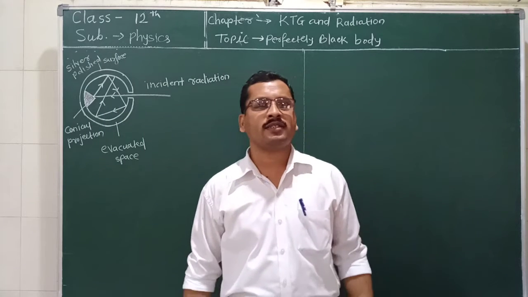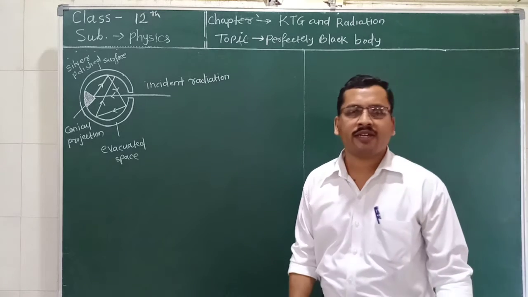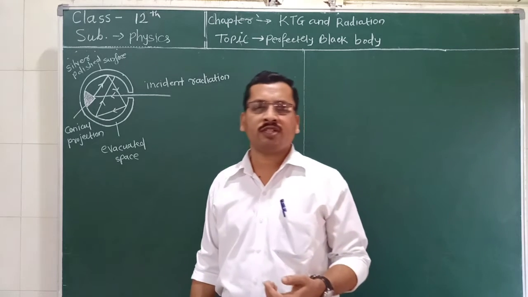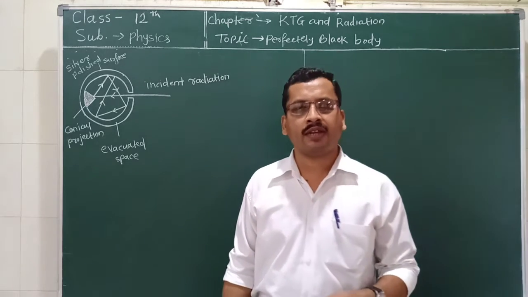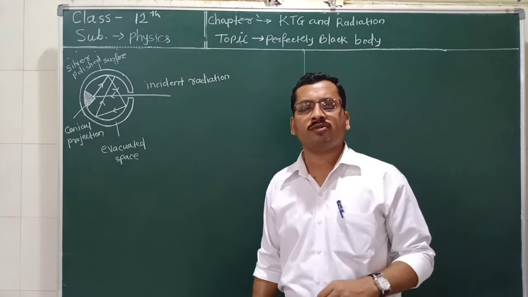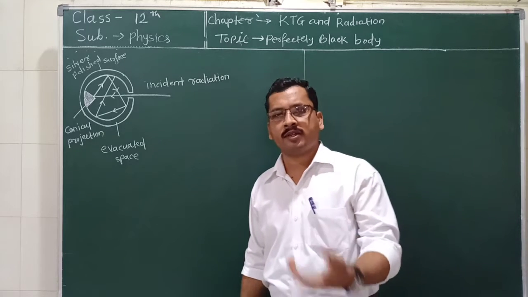Good morning, students. In the last lecture, we defined some quantities related to the radiation. It is coefficient of absorption, reflection, and transmission. And we also derived the relation between them, that is A plus R plus T is equal to 1. Then we discussed the athermanous bodies and diathermanous bodies.